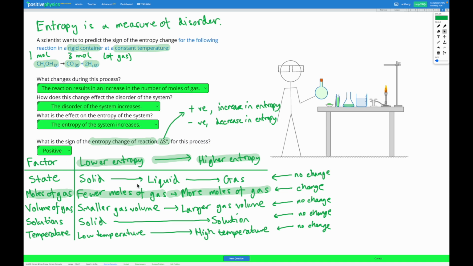So in these questions again, all you need to do is have a look at the reaction taking place and figure out which of these factors is changing. If we're going from lower entropy to higher entropy, then our disorder and entropy are increasing and the entropy change of reaction will have a positive sign. If we're going from higher entropy to lower entropy, then our entropy is decreasing, our disorder is decreasing, and our entropy change of reaction will have a negative sign.